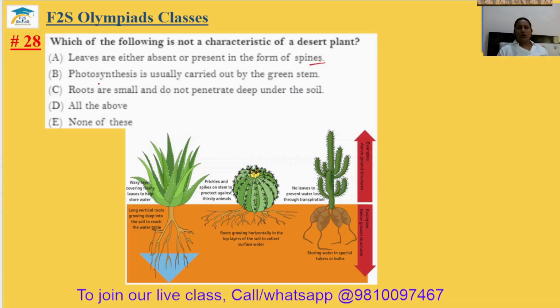Photosynthesis is usually carried out by green stem. Yes, green stem, they store the water inside it and they perform the photosynthesis because the chlorophyll is present in the green stem only. Roots are small and do not penetrate deep under the soil.